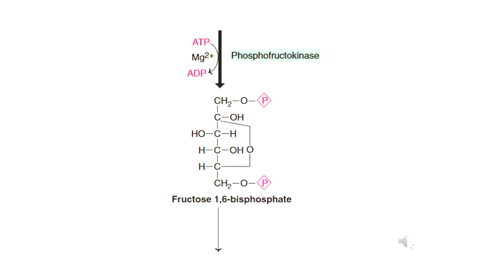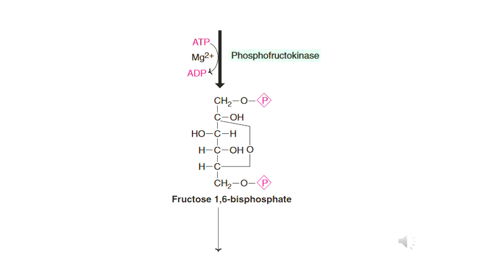The third step, that is fructose 6-phosphate, is phosphorylated to fructose 1,6-bisphosphate by the phosphofructokinase enzyme. This is an irreversible and regulatory step in the glycolysis pathway. That means the fructose 6-phosphate again undergoes a phosphorylation reaction. In fructose 6-phosphate, the sixth carbon has a phosphate group, and in case of fructose 1,6-bisphosphate, the phosphate groups are present on both the first carbon and the sixth carbon. So that is the third step.